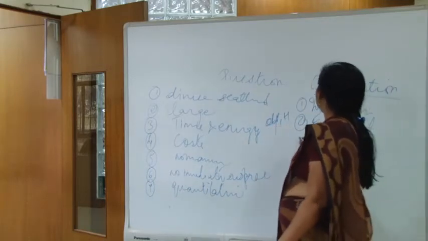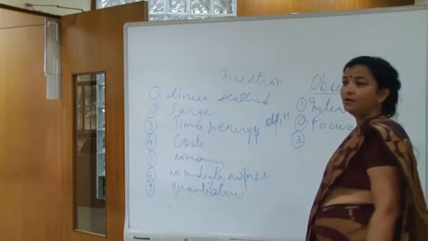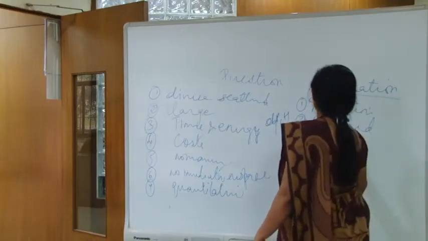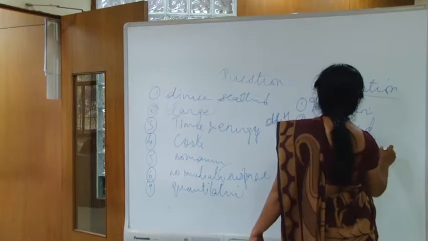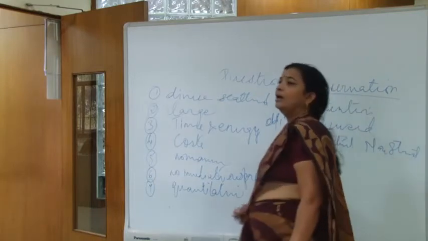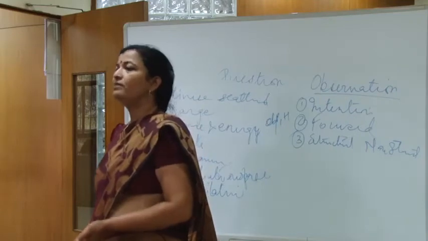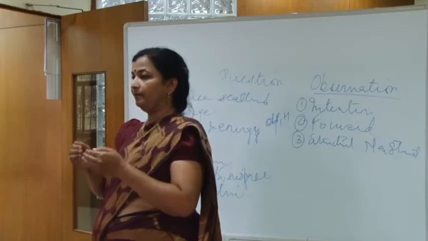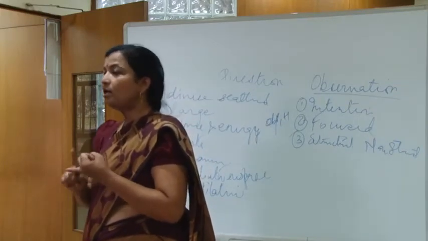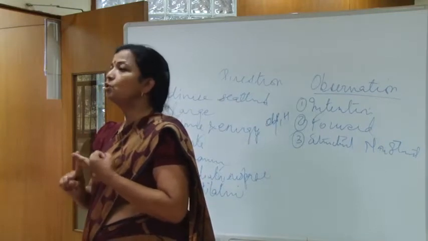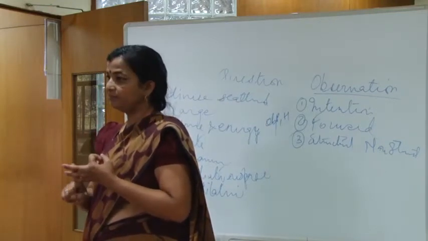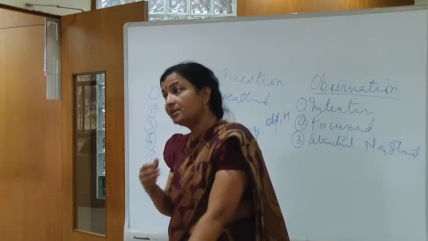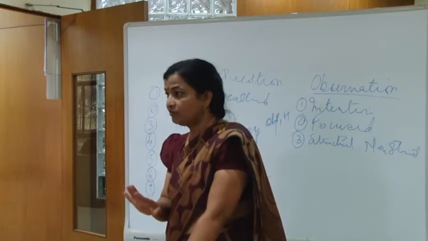Now, when we come to observation, it may be of two types. One is the structured and the other is the non-structured. Whether the observation is structured or non-structured, still the researcher should first make an attempt to understand what he is going to observe, how he is going to observe, when he is going to observe. He has to make these specific notifications, irrespective of whether it is structured or non-structured.